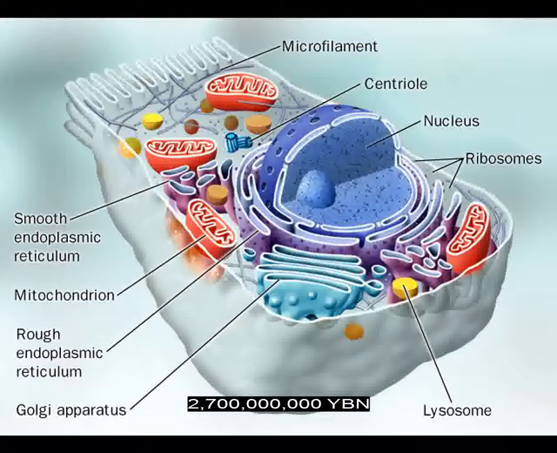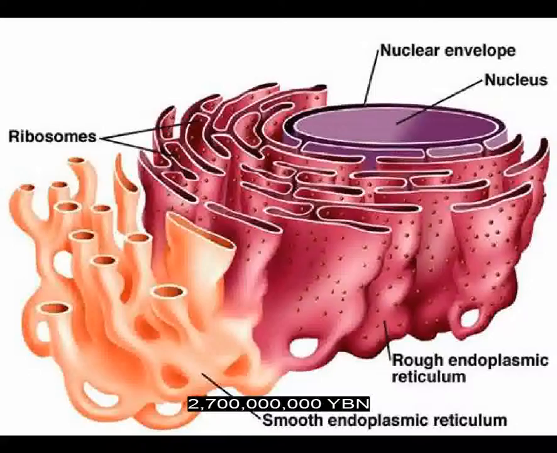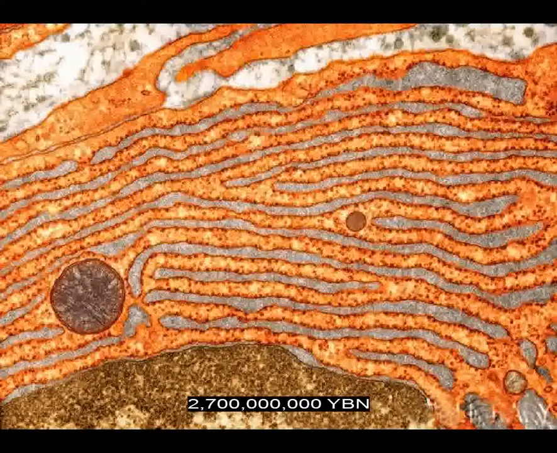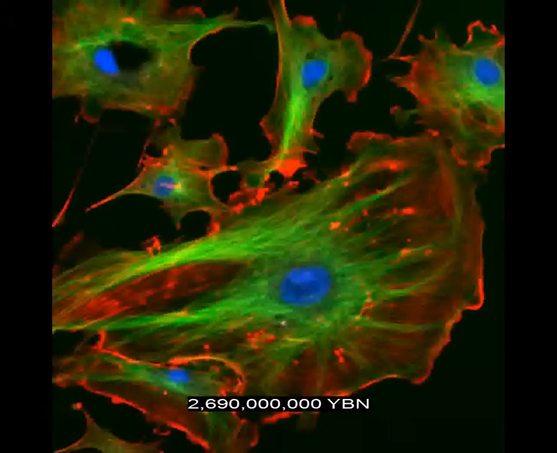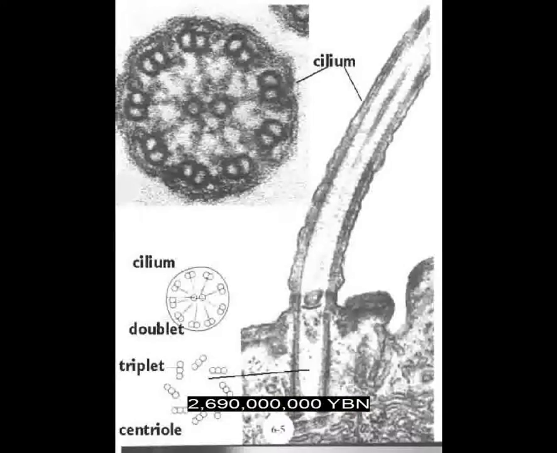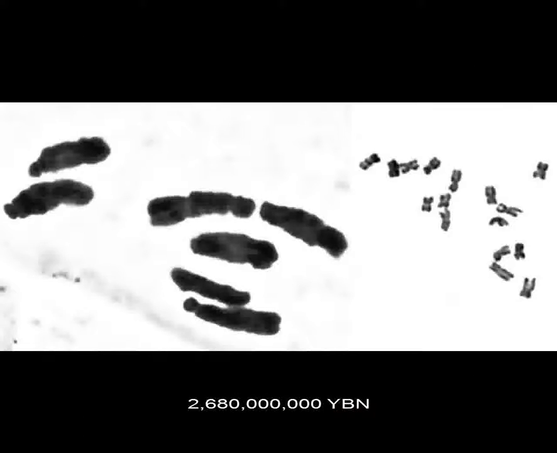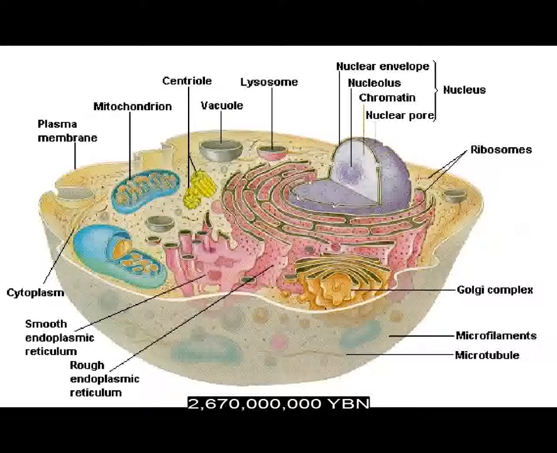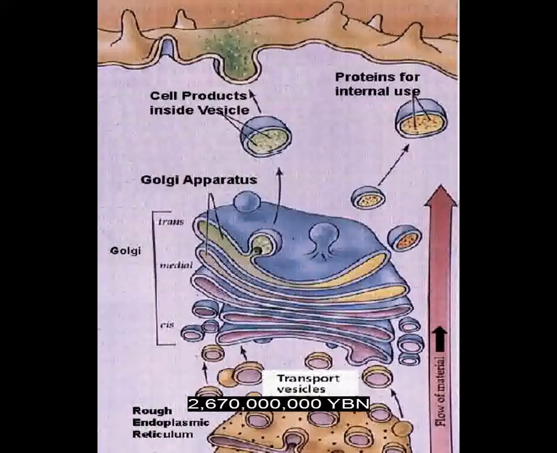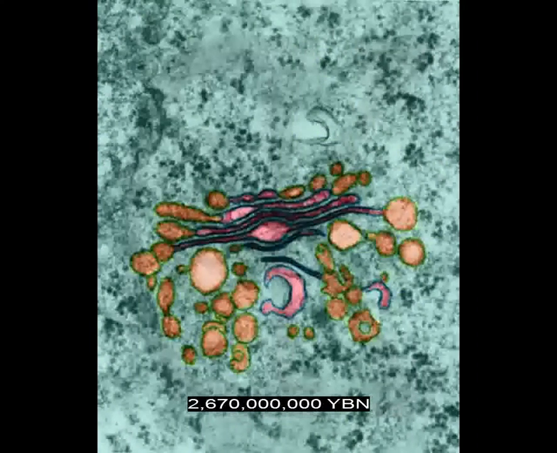The endoplasmic reticulum evolves, a membrane system that extends from the nucleus, important in the synthesis of proteins and lipids. Cytoskeleton forms in eukaryote cytoplasm. The eukaryote flagellum and cilia evolve. The circular chromosome in the eukaryote nucleus changes into linear chromosomes. Eukaryote Golgi apparatus evolves, packages proteins and lipids into vesicles for delivery to targeted destinations.